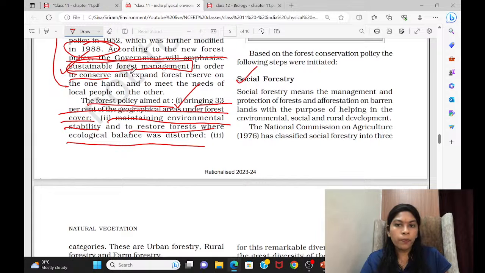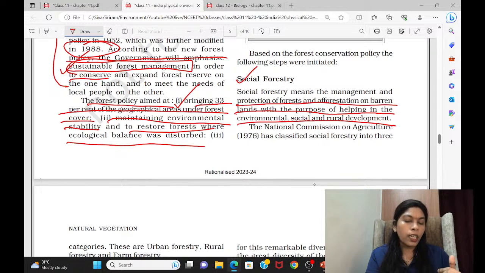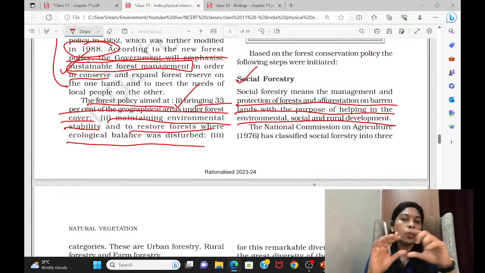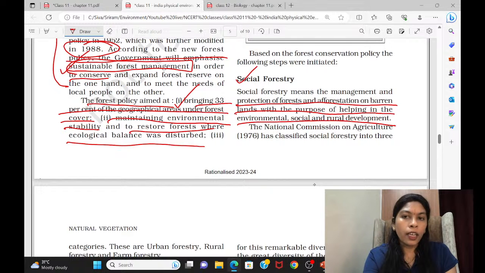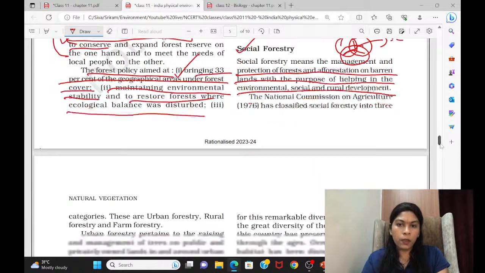This is for protection of forest and afforestation on barren land, with the purpose of helping environmental protection and development, social protection and development, rural protection and development, all in one goal. That is social forestry. You can draw a diagram: rural development, social development and environmental development. This we can name as social forestry. This is going to establish our emphasis in this.